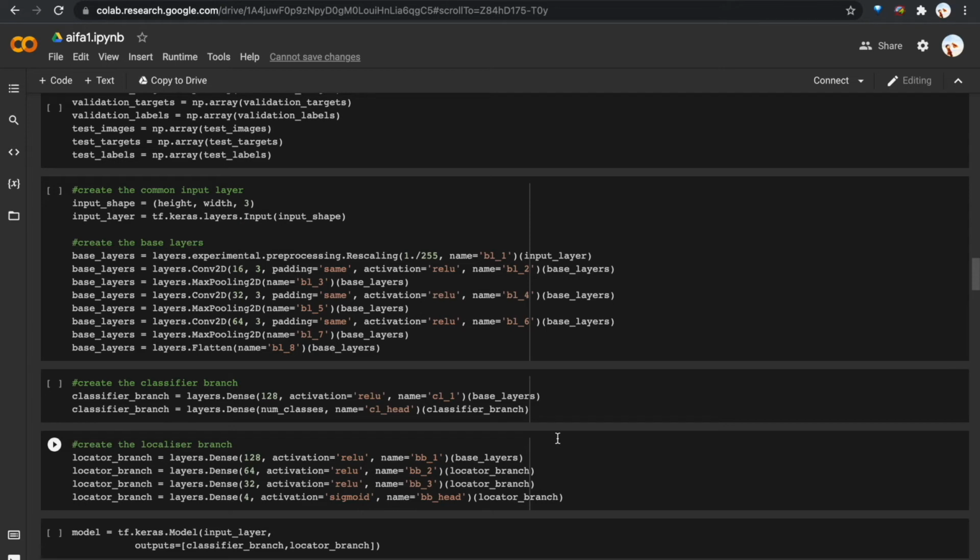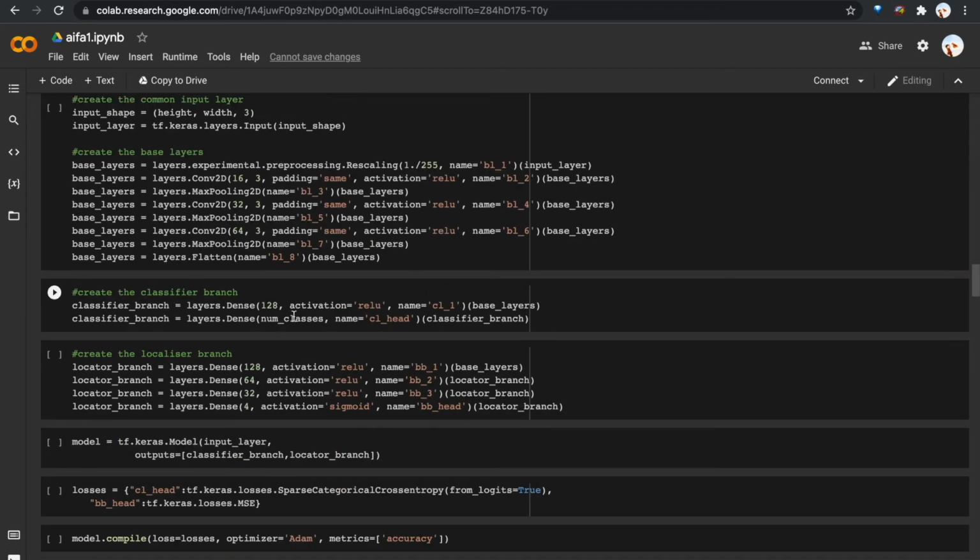We tackle this challenge by implementing branched outputs. Since feature extraction needs to be the same, we made the convolution layers common and shareable. Here is the input layer of size given by input shape. It is then followed by a rescaling layer which rescales the pixel data in the range 0 to 1. We then created a chain of convolution and max pooling layers.